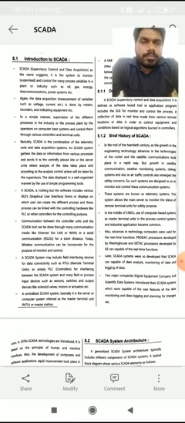First we will start with the introduction of SCADA. SCADA is Supervisory Control and Data Acquisition. As the name suggests, it is supervisory control, meaning it is supervised and then it is controlled.